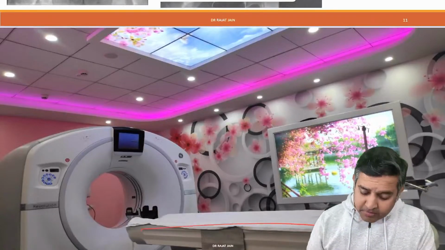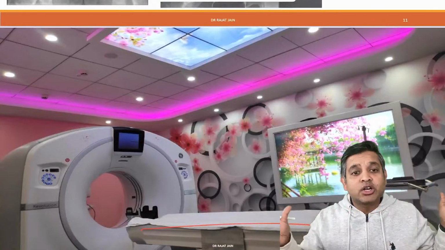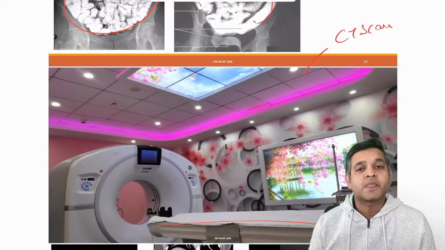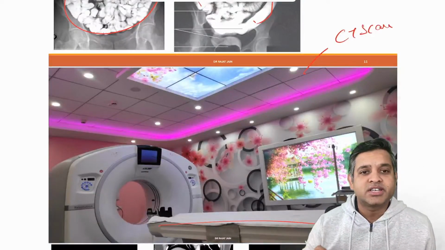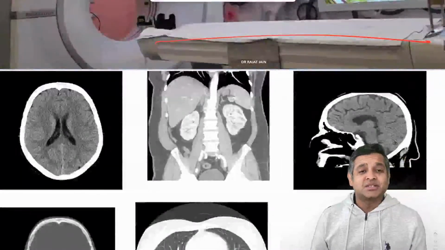So if you see a table and you see a ring-like structure, which is just a ring, not a tunnel, this machine is a CT scanner, right? This is a CT scanner. Now let us see some of these images. Now please see these images.